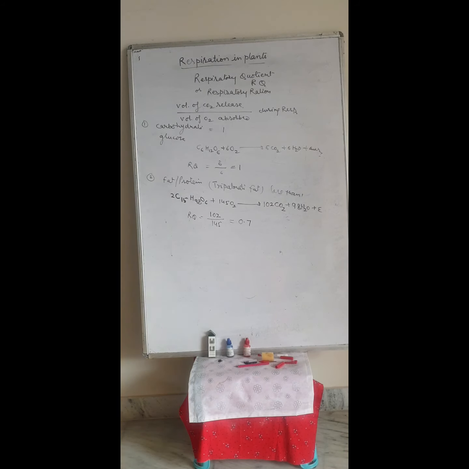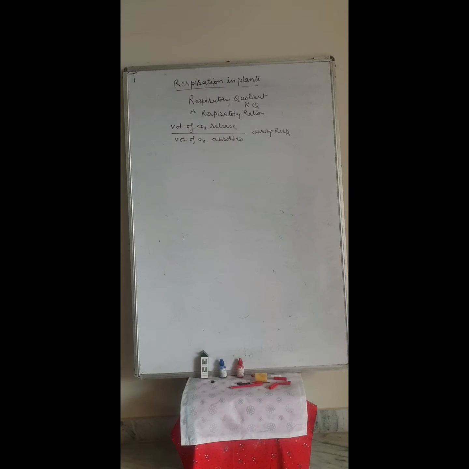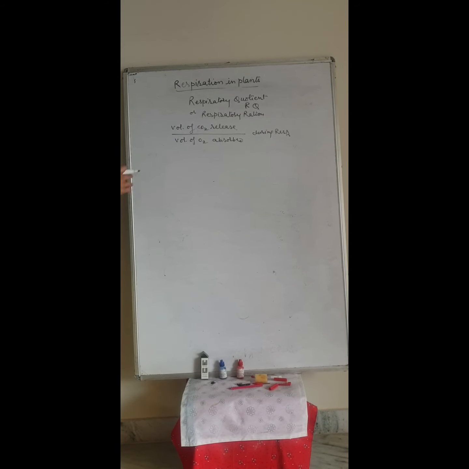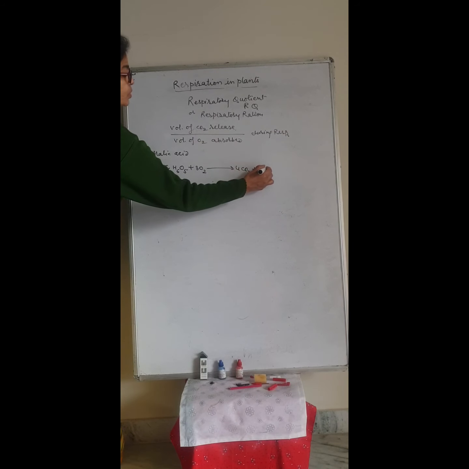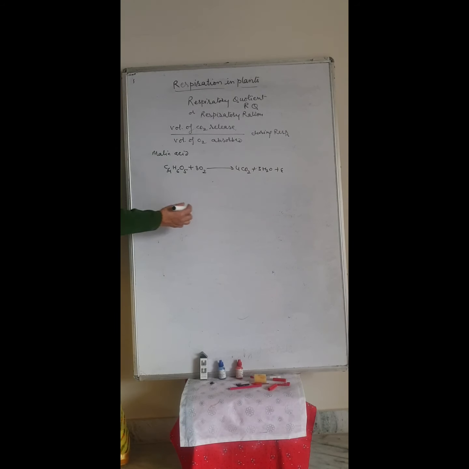Now we calculate the RQ value of organic acid, when the respiratory substrate is malic acid. We know the formula: C4H6O5 plus 3 O2 gives 4 CO2 plus 3 H2O plus energy.